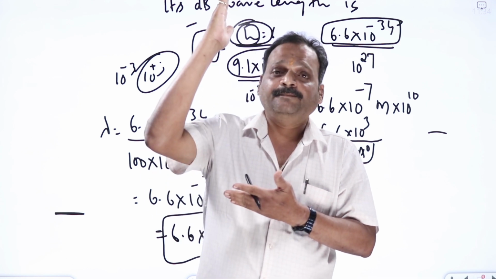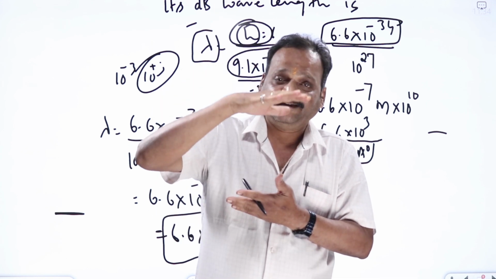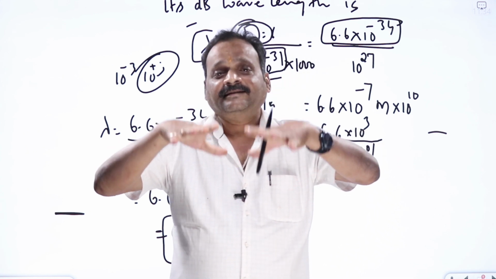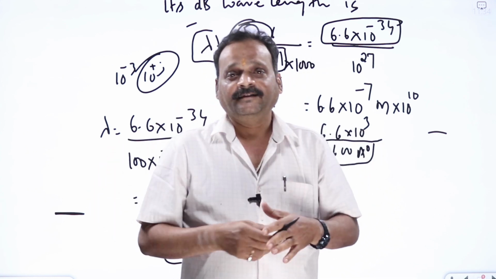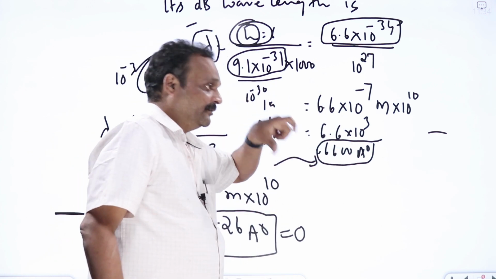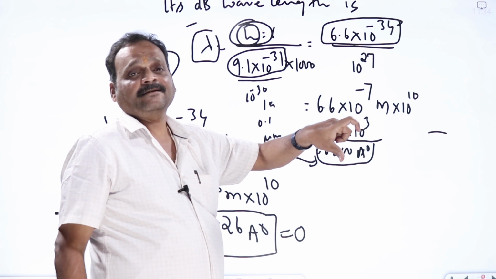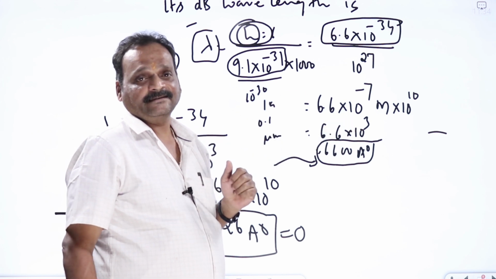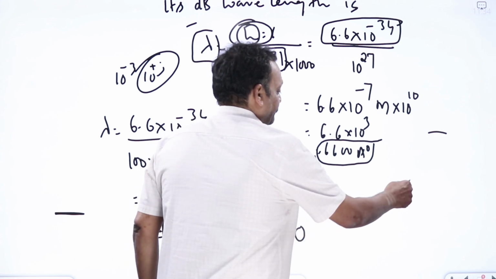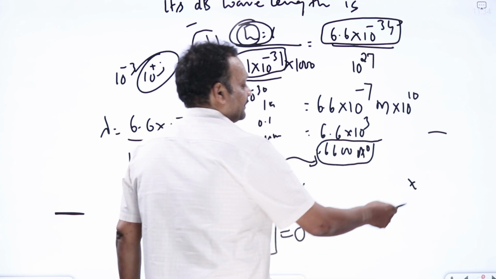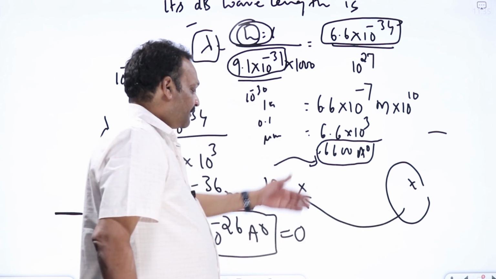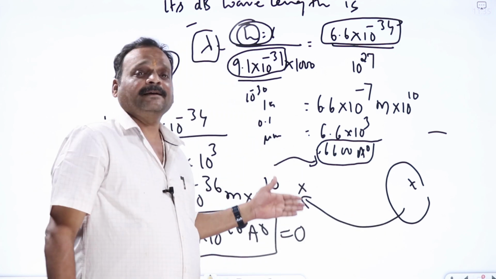Rockets go up in the air, aeroplanes are flying, ships are moving, trains are moving, using classical physics and Newtonian laws only, not quantum mechanics laws. But when I apply the same Newtonian laws to a subatomic particle like an electron or proton, I won't get correct results. Quantum mechanics is applicable from the minutest scale to the largest scale, but classical physics is applicable only at large scale. It completely fails at the microscopic level. At the microscopic level, I have to use quantum mechanics only.